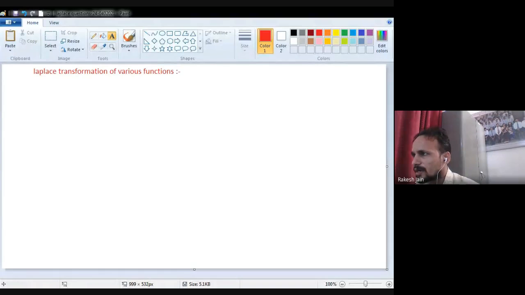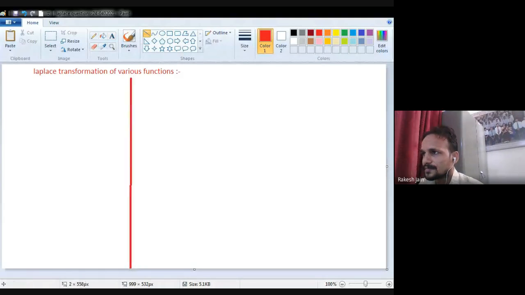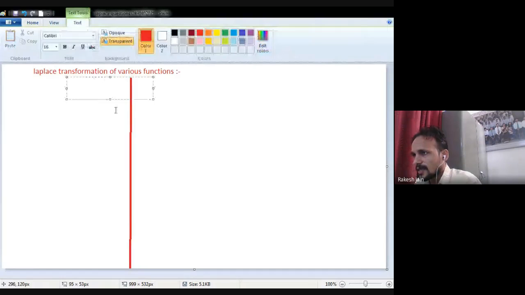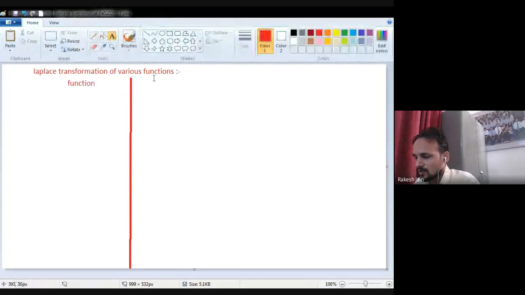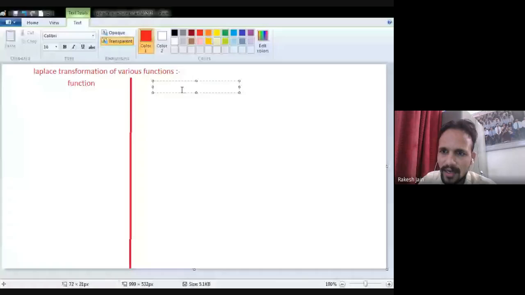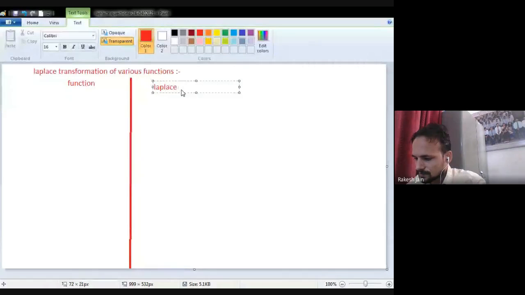So we will draw a table in which we will see the Laplace transformation of different kinds of functions, determined after applying the basic formula of Laplace transformation.